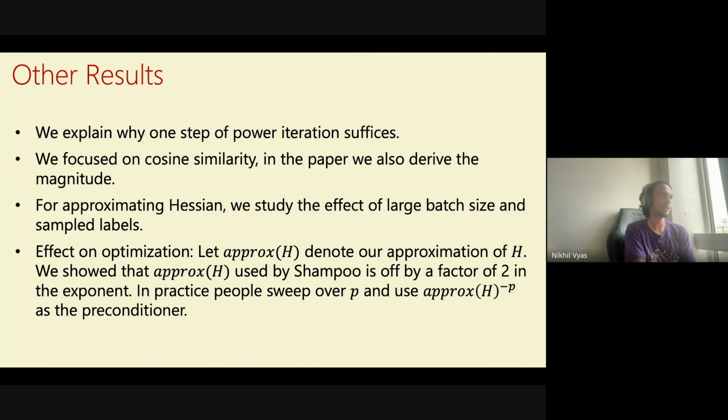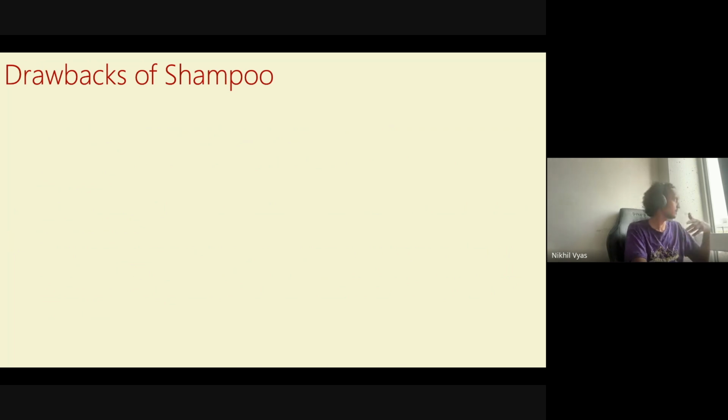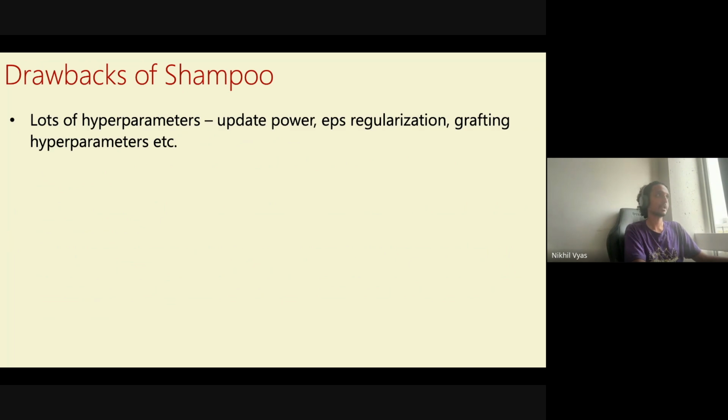But now we had these results and we thought, okay, given these results, let's try to improve Shampoo. But the question is, if we think that Shampoo is already optimal and the Kronecker approximation is very close to that, then how could you improve this further? The reason we could still improve Shampoo is because there are still some drawbacks to Shampoo.